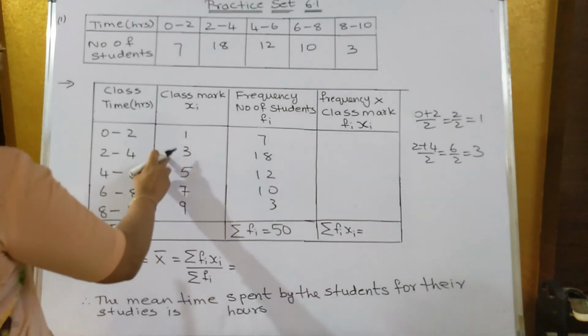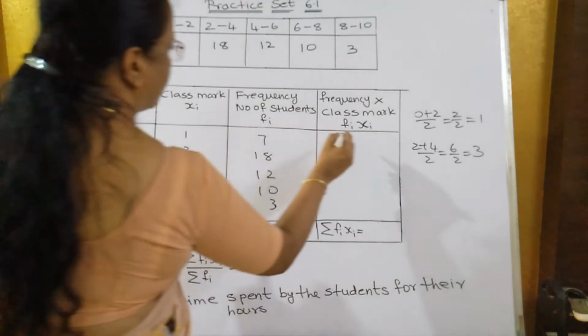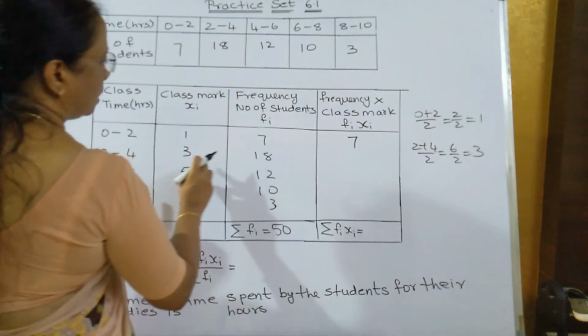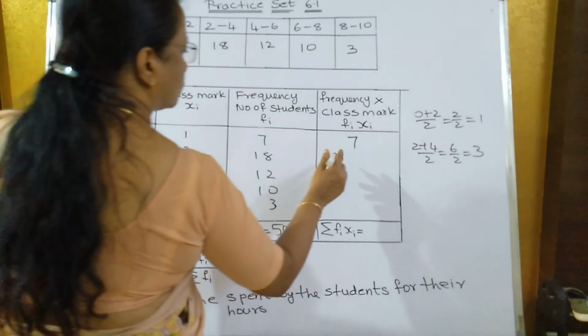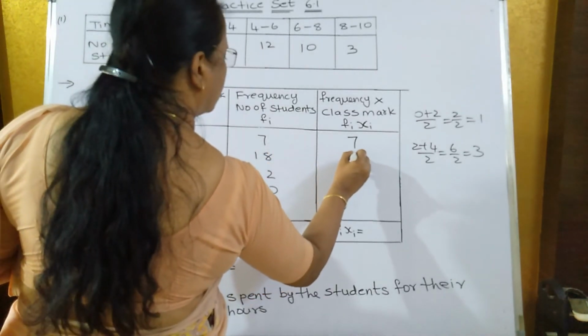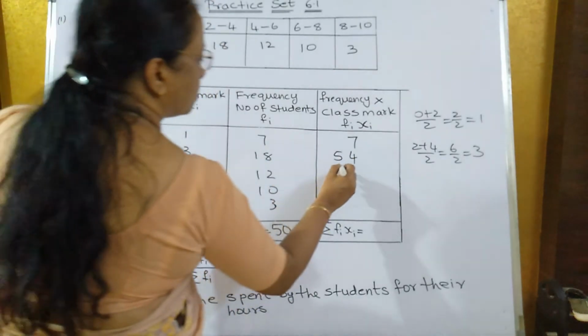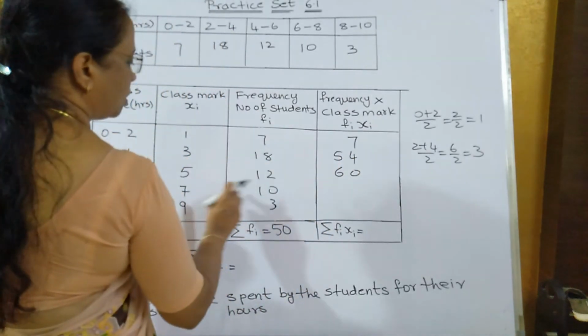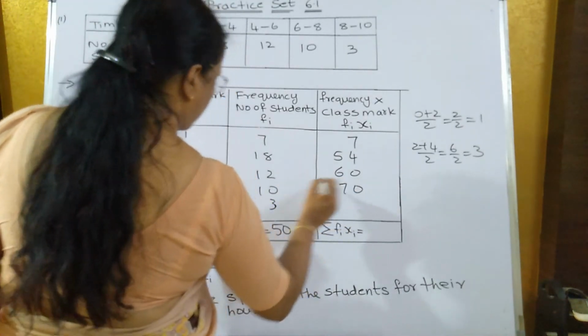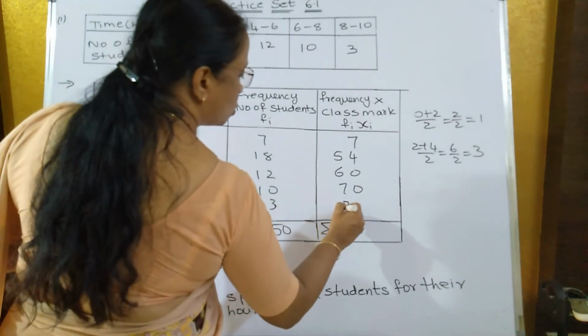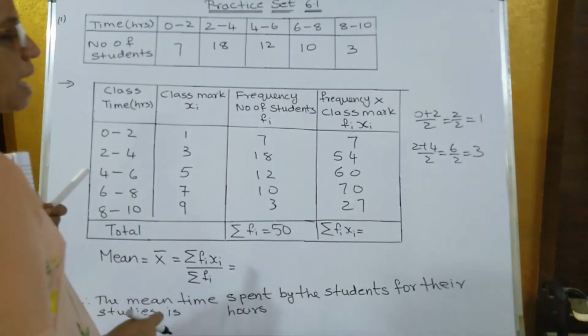So these 2 you multiply. 7 into 1, that is 7. 18 into 3, 54. 12 into 5 is how much? 60. 10 into 7 is how much? 70. And 9 threes is how much? 27. Now just add everything.